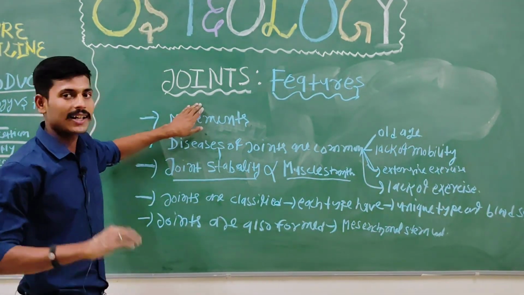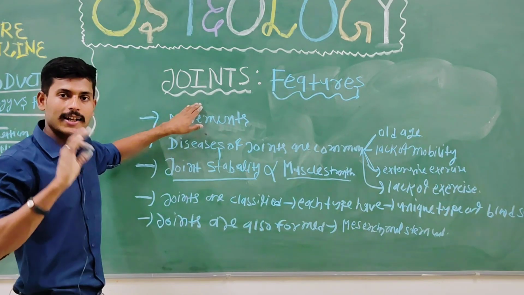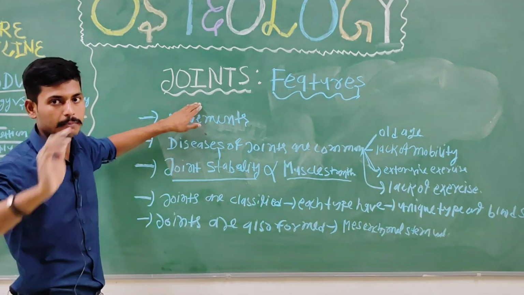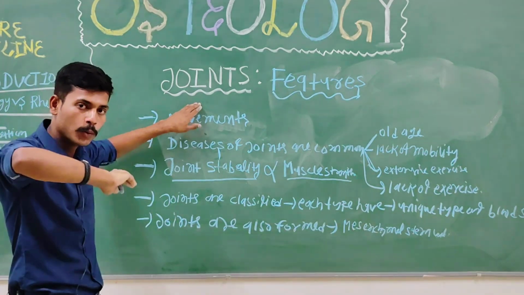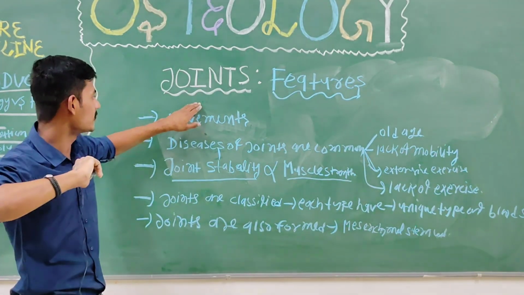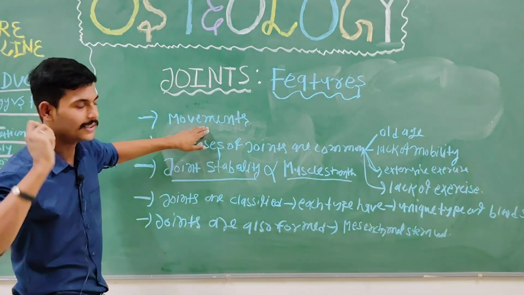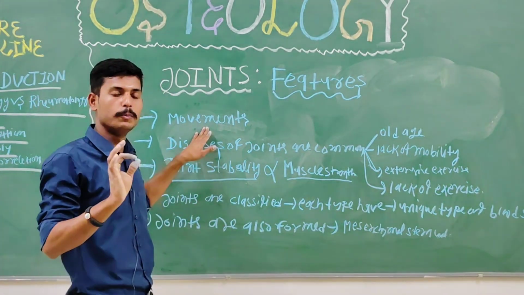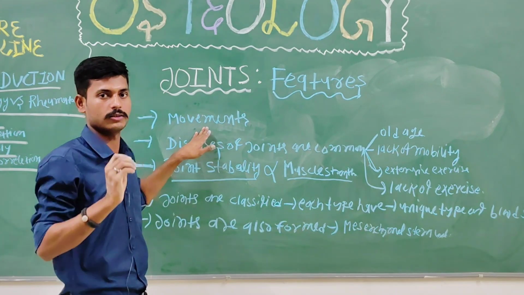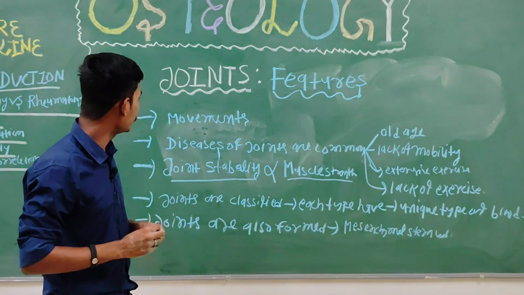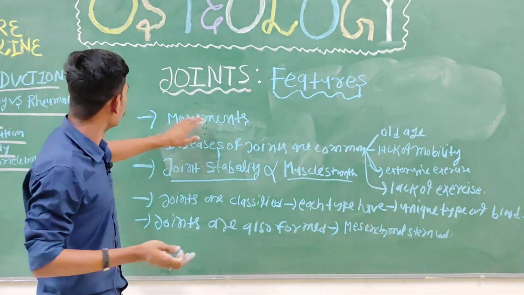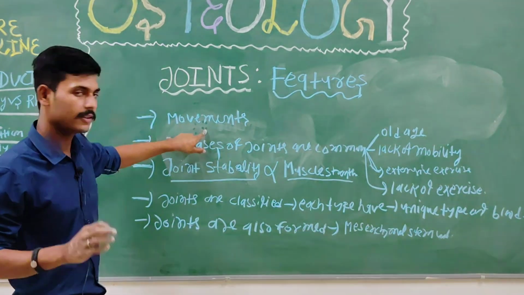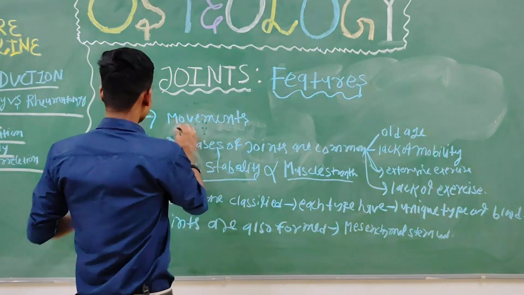Joints, as I told, are a contact between two bones, between bone and muscle, between bone and cartilage, and bone with teeth. Now, joints help in movement. There are other functions as well, but the prime function of a joint is to provide movement.